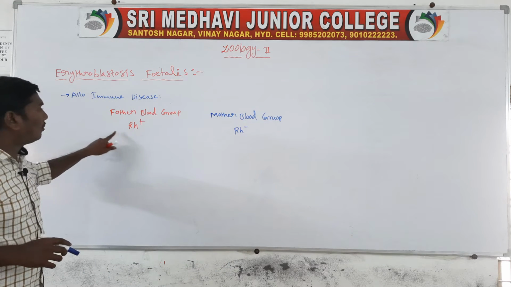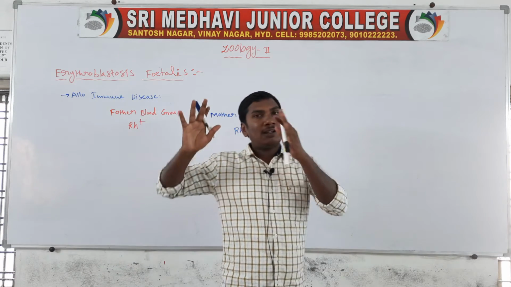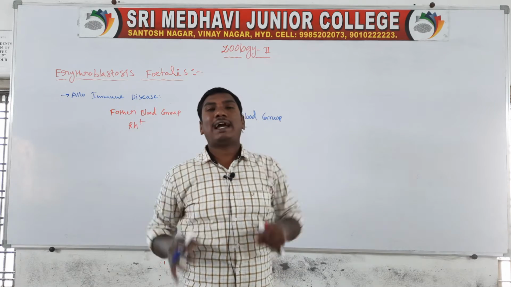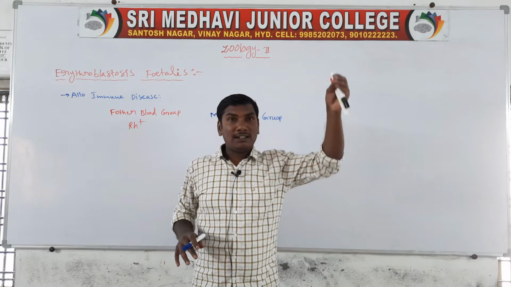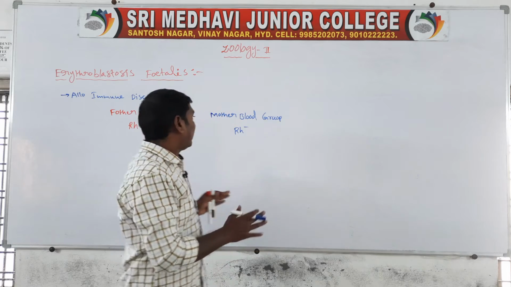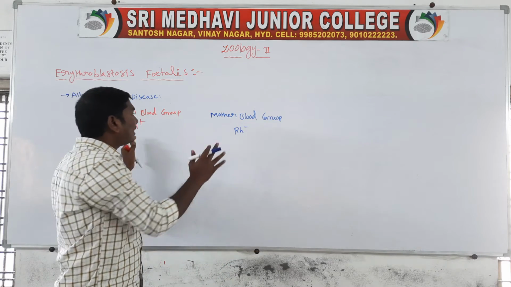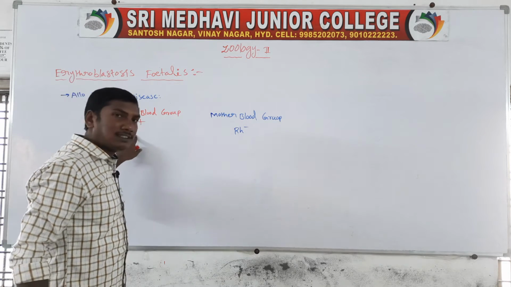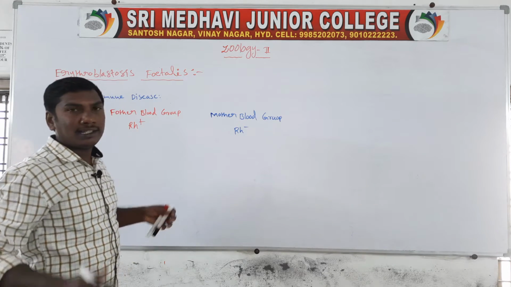So the father's blood group is Rh positive and the mother's blood group is Rh negative. The male is Rh positive and the female is Rh negative, and these two persons get married.